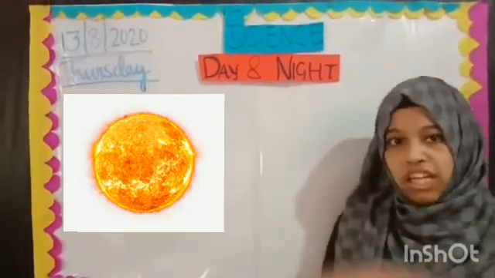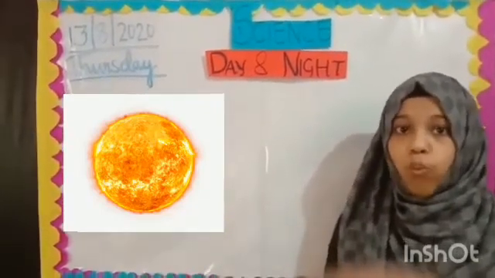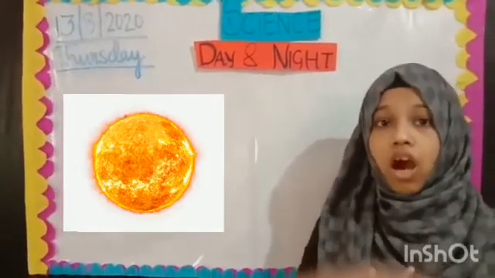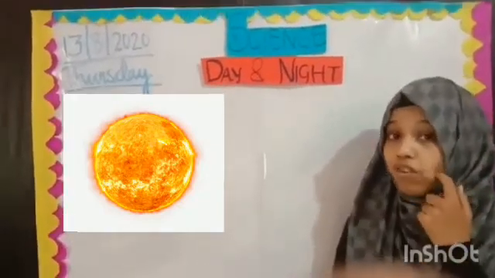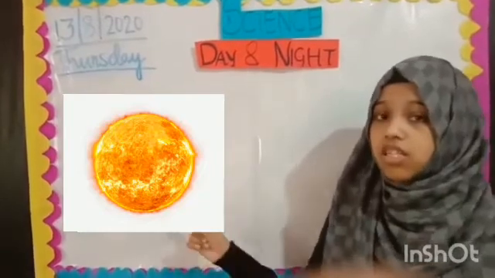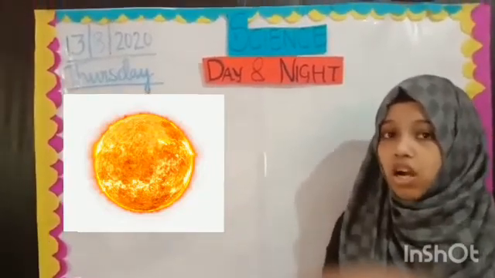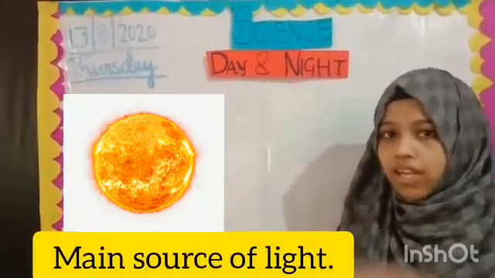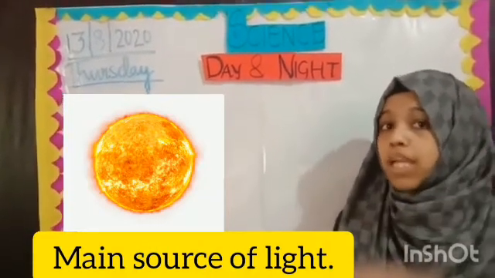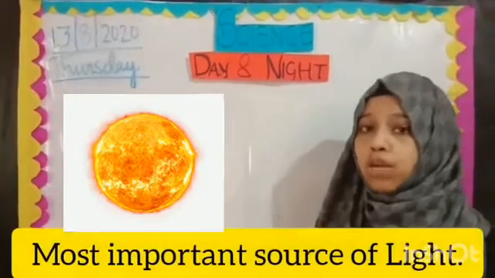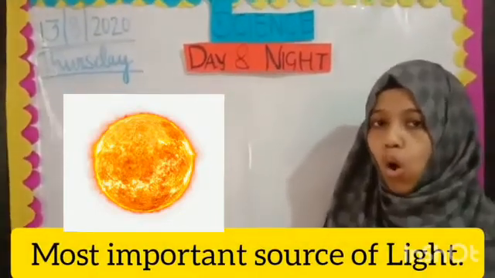Do you know that the sun is very big compared to our earth on which we live? Now students, as you have all learned, the sun is the main source of light. Yes, at daytime it is the main and the most important source of light.